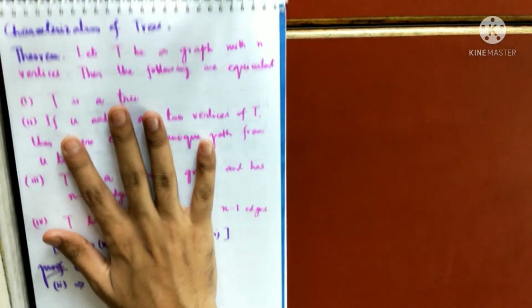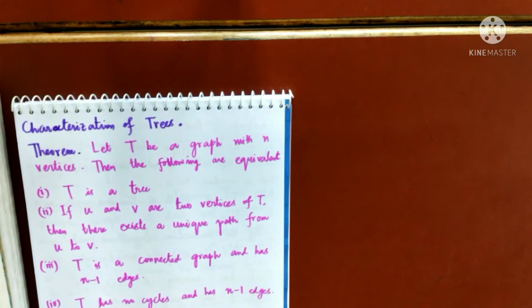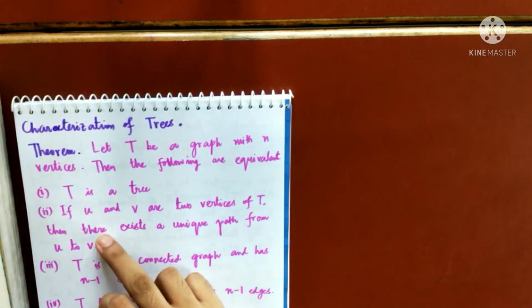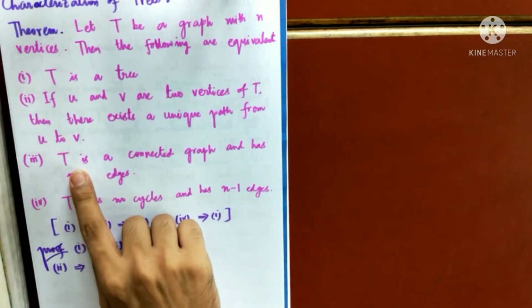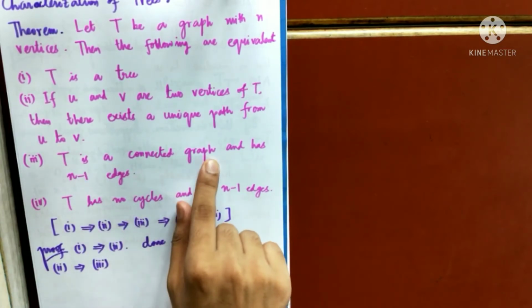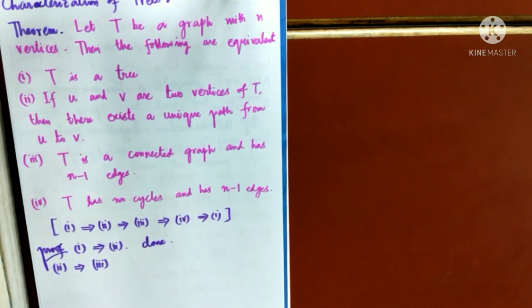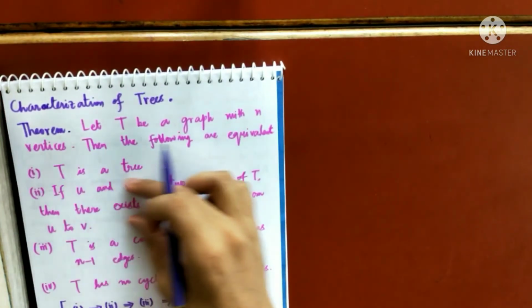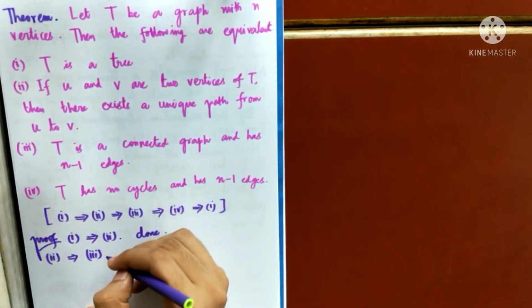So what is 2? Suppose for any pair of vertices, there exists a unique path. That is an assumption. You want to prove that T is a connected graph. Okay, so it's very simple. By the hypothesis, 2 is true. 2 is your hypothesis.